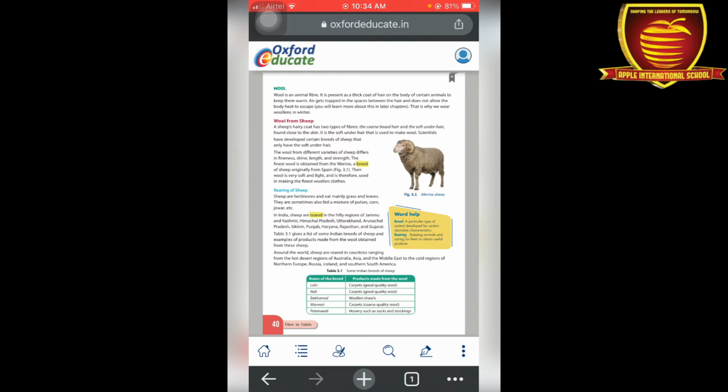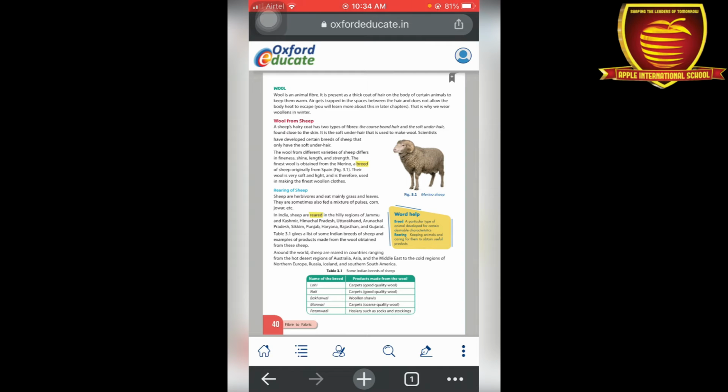Okay, now the next one is wool from sheep. A sheep's hairy coat has two types of fibers, means from sheep we obtain two types of fiber. First one is coarse beard hair and the second is soft under hair. Okay, so the wool we can extract from a sheep